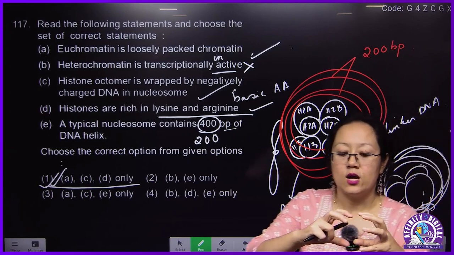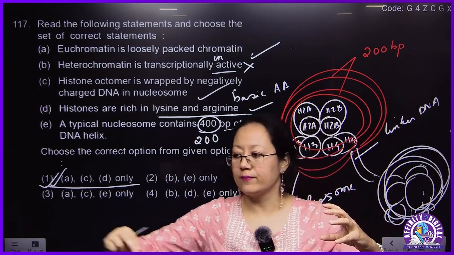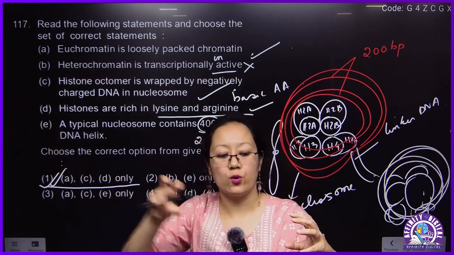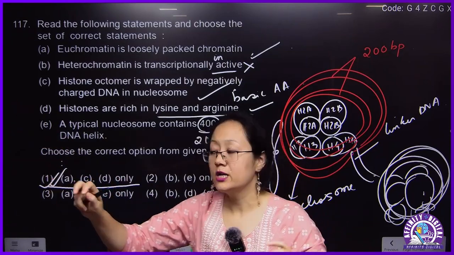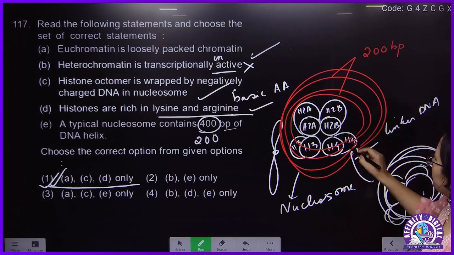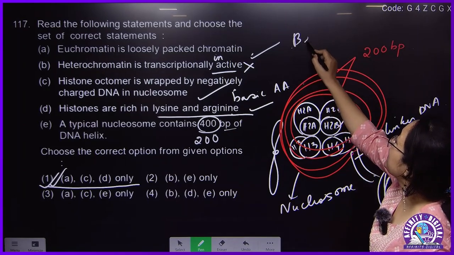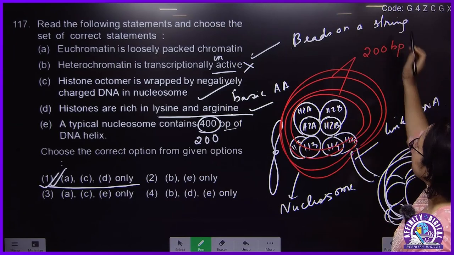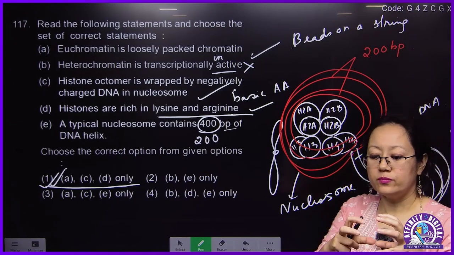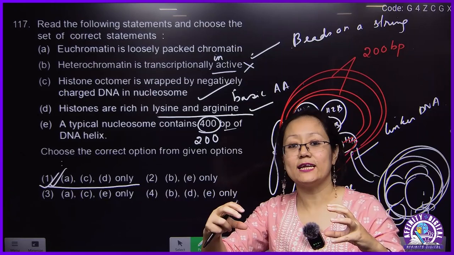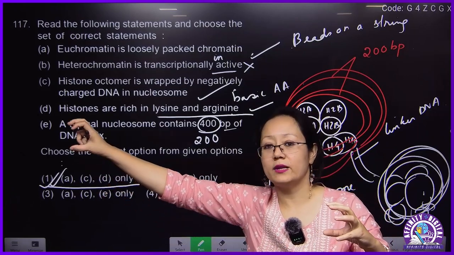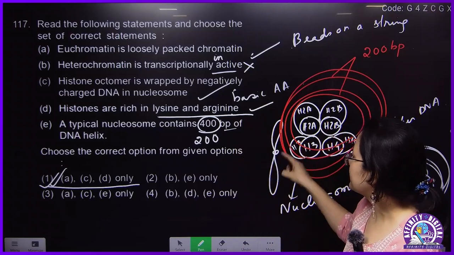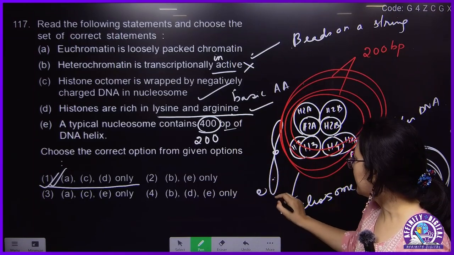So like this, in a string, nucleosomes will be attached like this. One nucleosome, next nucleosome, next nucleosome. That is why they are called beads on a string. Nucleosomes are the beads, with linker DNA in between, and this will be tightly coiled and present inside the chromosome. So it will be present like this.